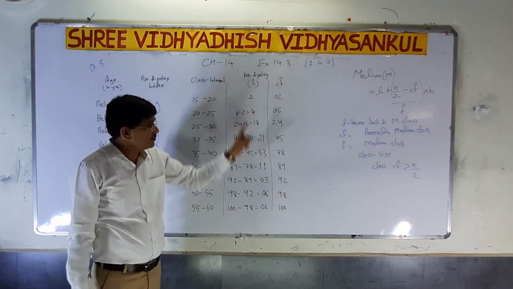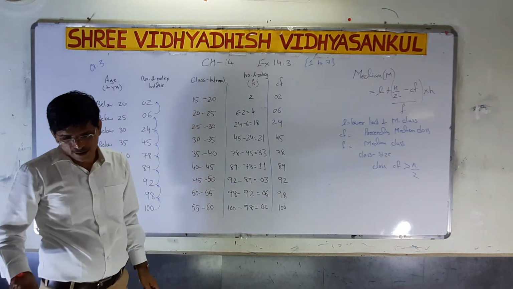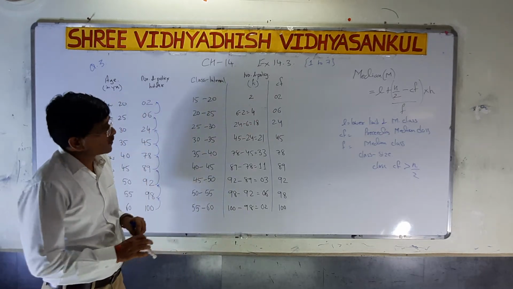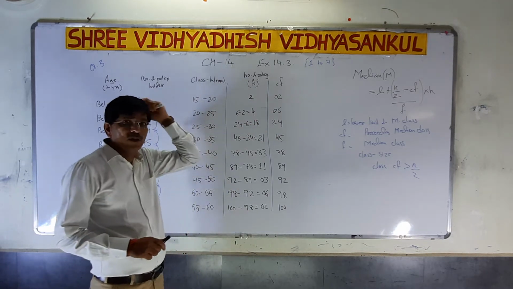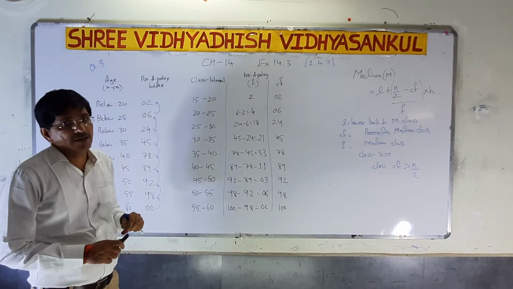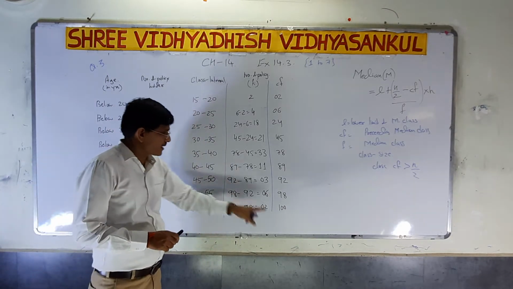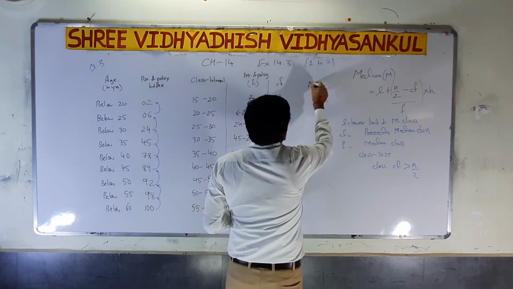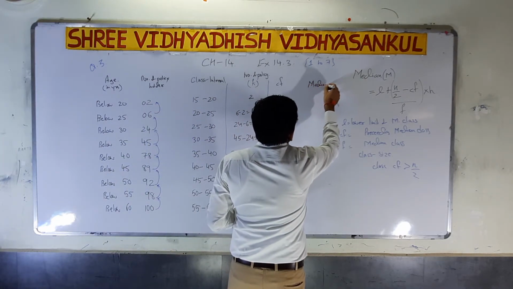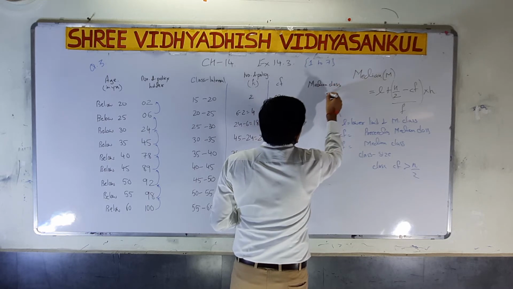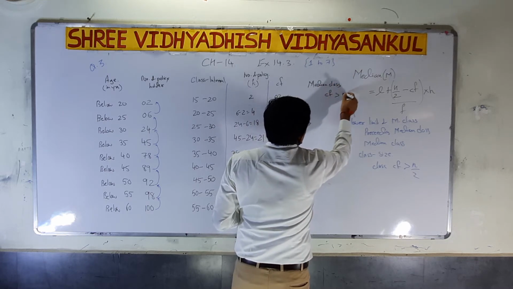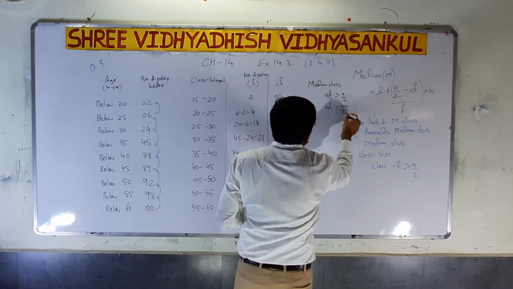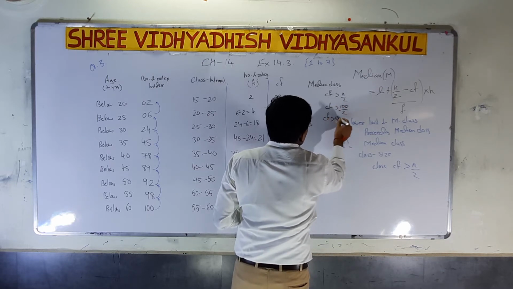That is why it is important to find out frequency. Now CF is there, so CF we have to find out. Now the question is, first of all we have to find out the median class. So if you see, median class, N is 100, so median class is equal to CF greater than N by 2. So CF greater than 100 by 2, that is CF greater than 50.